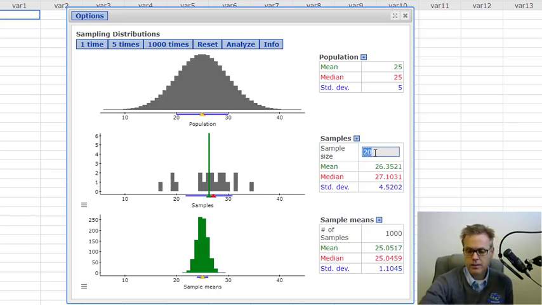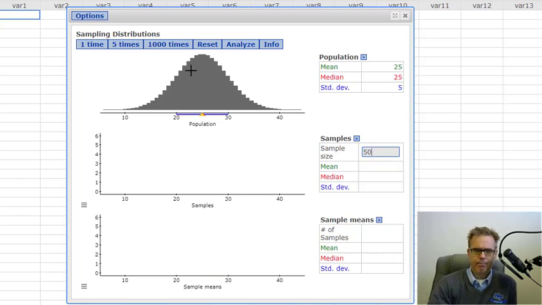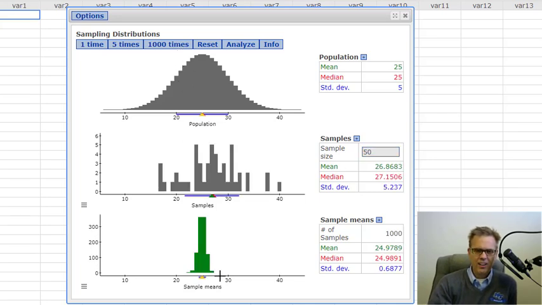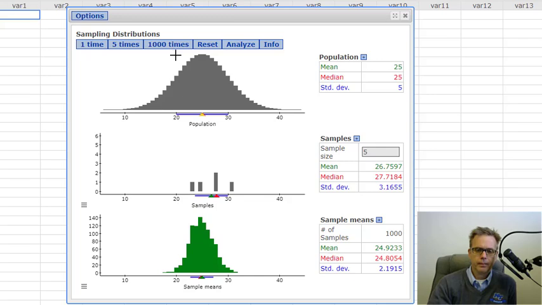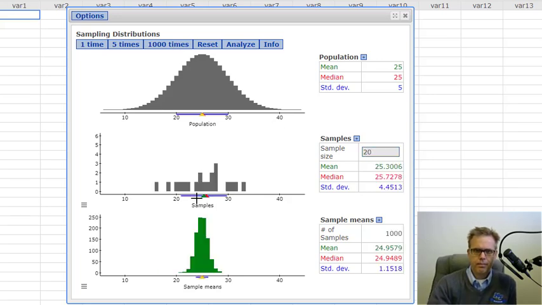In fact, let's go ahead and just prove this. Let's do 50. Hard to tell here because everything was so spread out. Let me go back to, let's do 5. Okay, so we see 5 stretches out between, around 16 or so and 32 or 33. And now as I increase that, 20. It's much tighter, right? Okay, so let's just keep it at 20. Probably no surprise, again, that it was from a normal distribution.